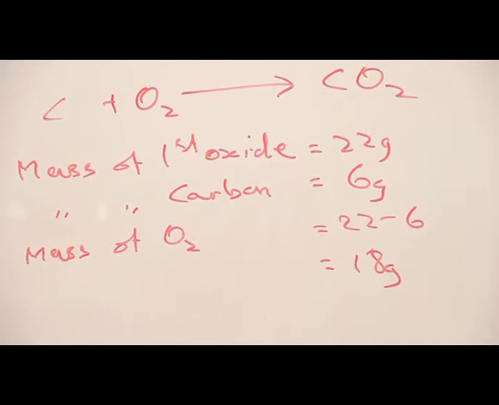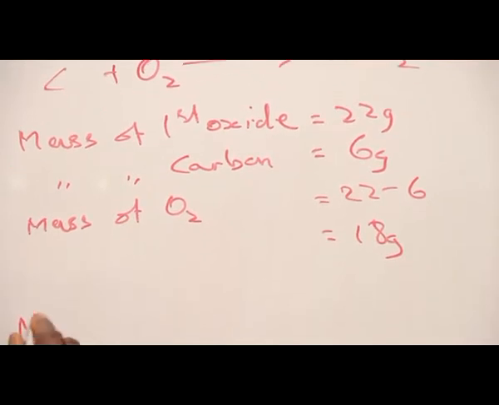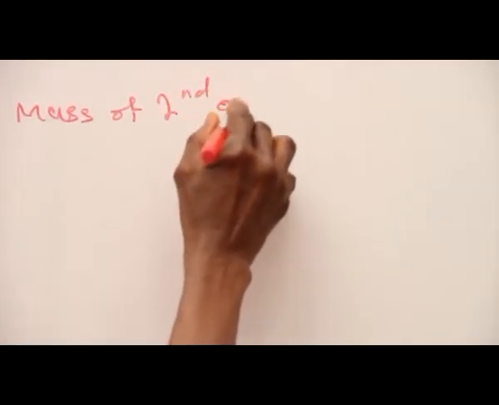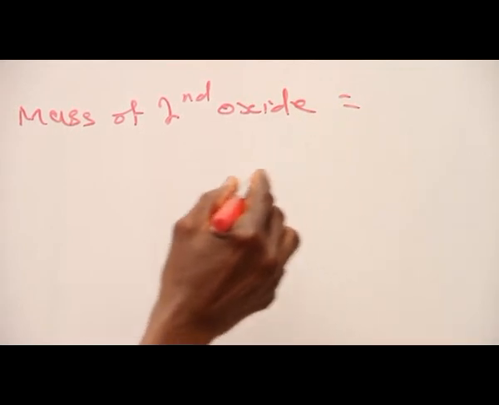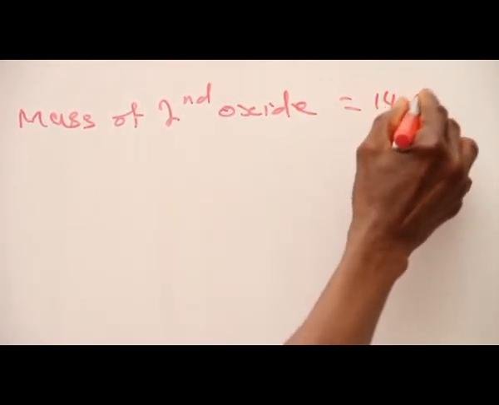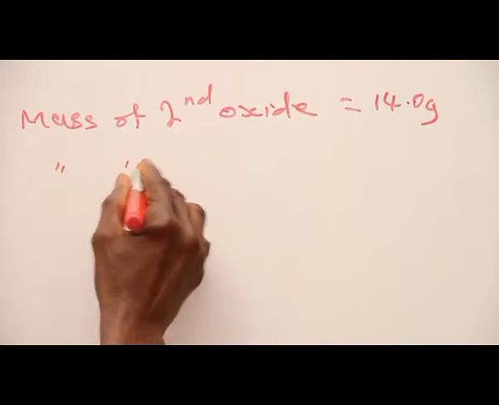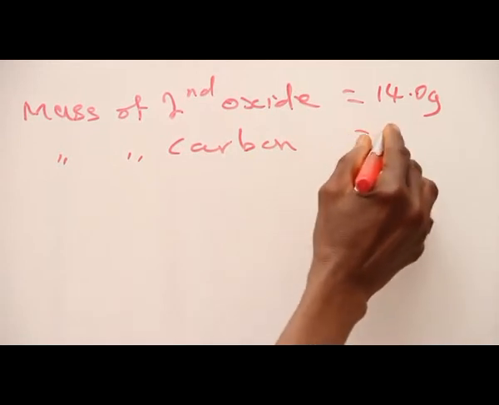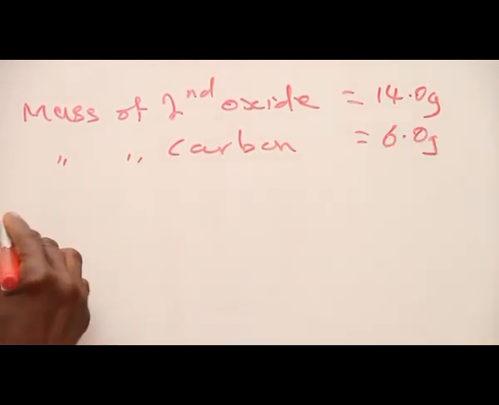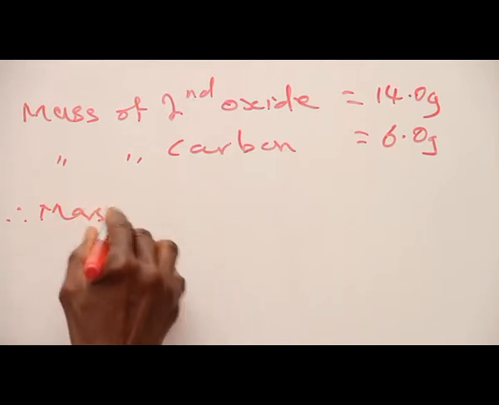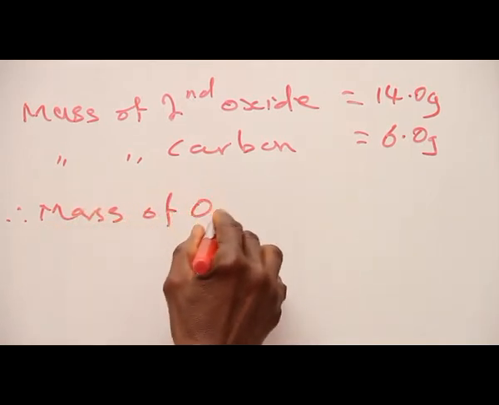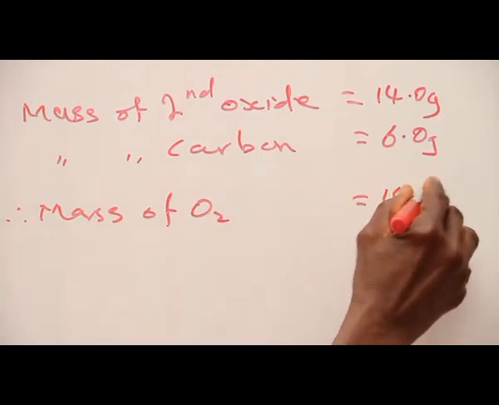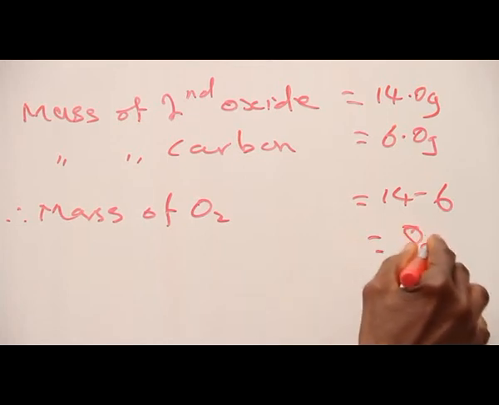Let's consider the second oxide. Mass of second oxide is 14.0 grams. Mass of carbon is 6.0 grams. Therefore, mass of oxygen is 14 minus 6, giving us 8 grams.